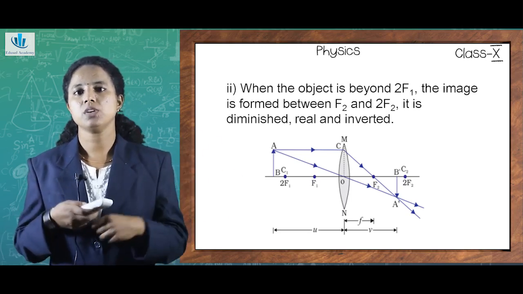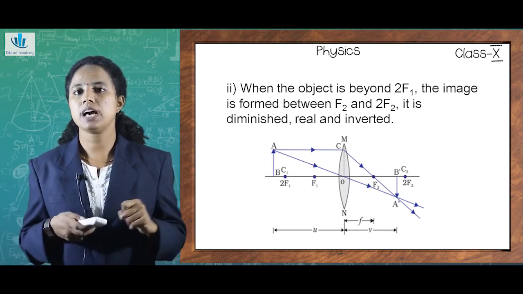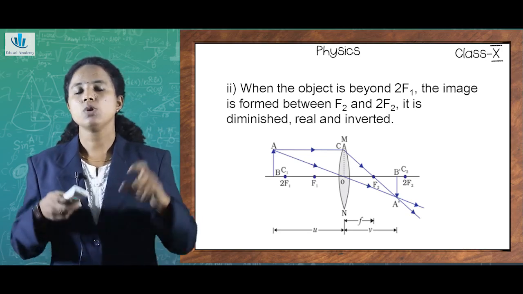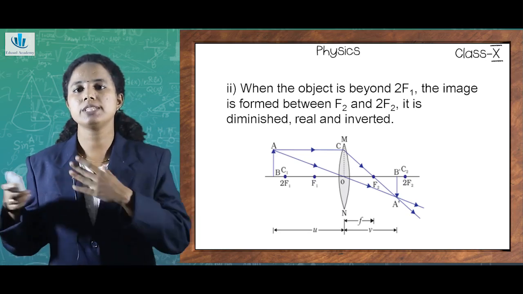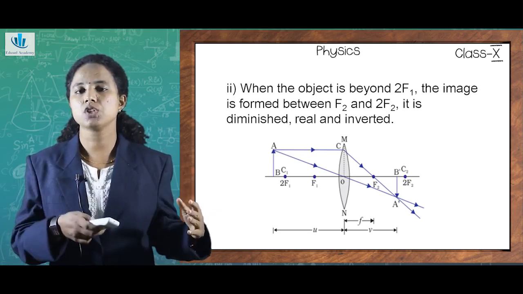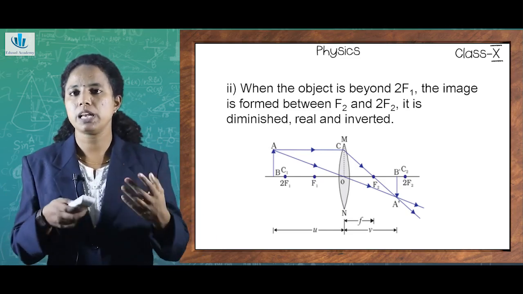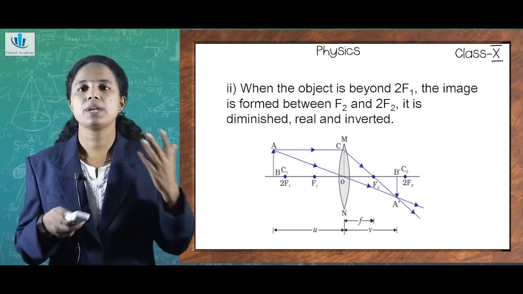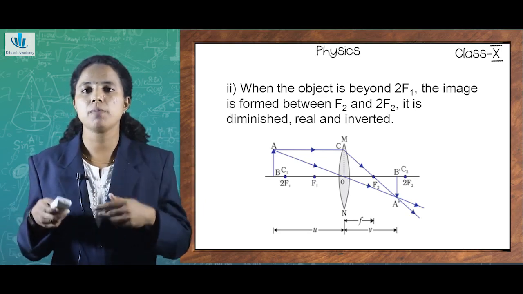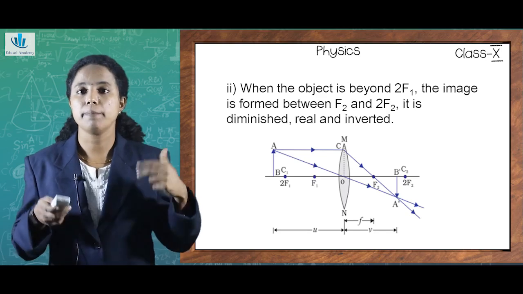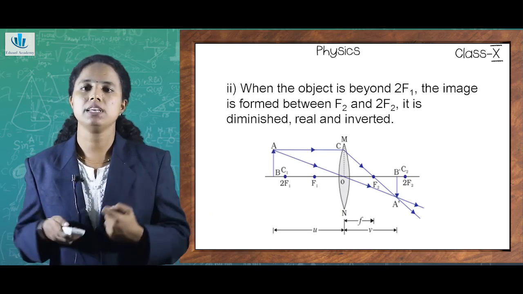And what is the nature of the image? You can see, comparing to AB, that is height of the object, the height of image A dash B dash is little bit less, isn't it? So it is little bit diminished. So what is the other natures? You can see, compared to the object AB that I have placed, after refraction, the image formed A dash B dash is inverted as well as real. What was the meaning of real image? Real means it can be obtained on a screen. Inverted means it is just reverse the position. Instead of AB being formed as upright, the A dash B dash is formed upside down. So this is one peculiar feature that real and inverted image is also formed here.